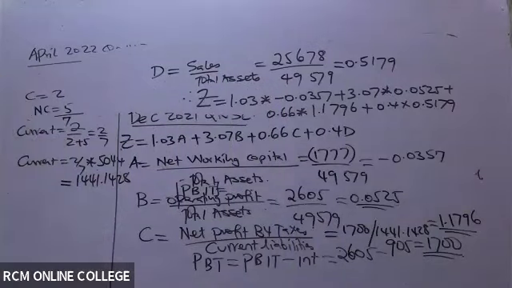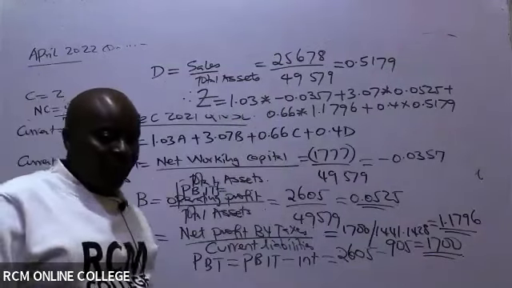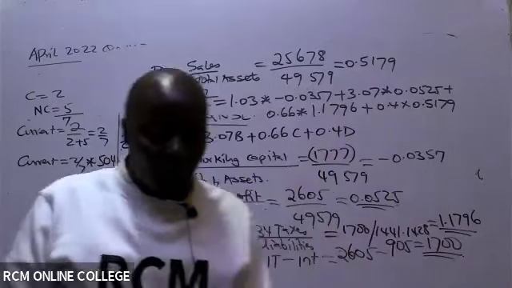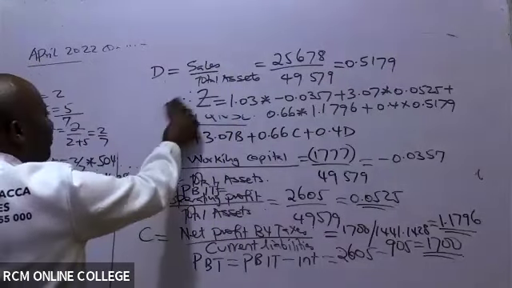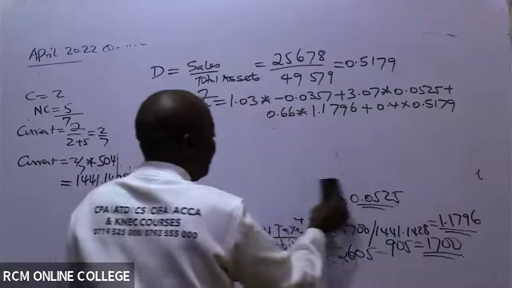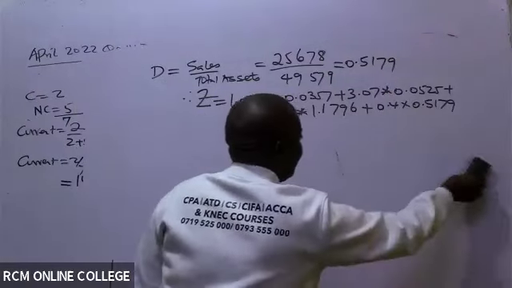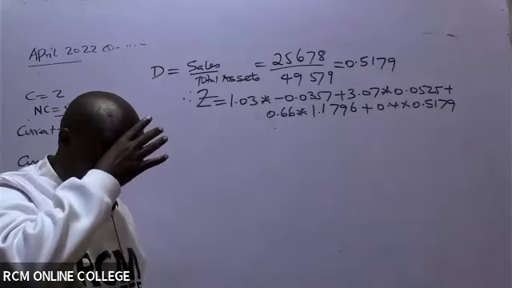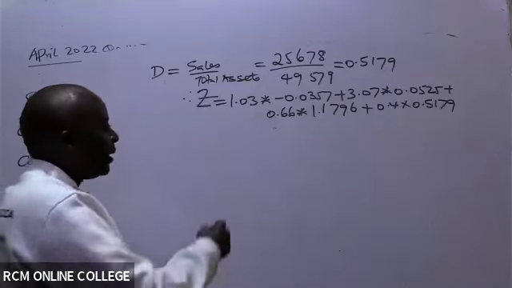So Z then will be equal to what? Abracadabra with your calculator. Don't forget the negative. With your calculator, you should be able to give us this answer. Yeah, so they're getting 1.1010.